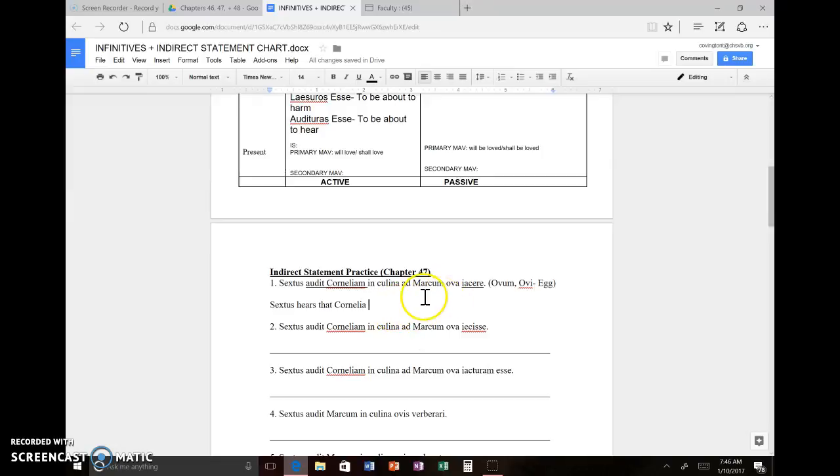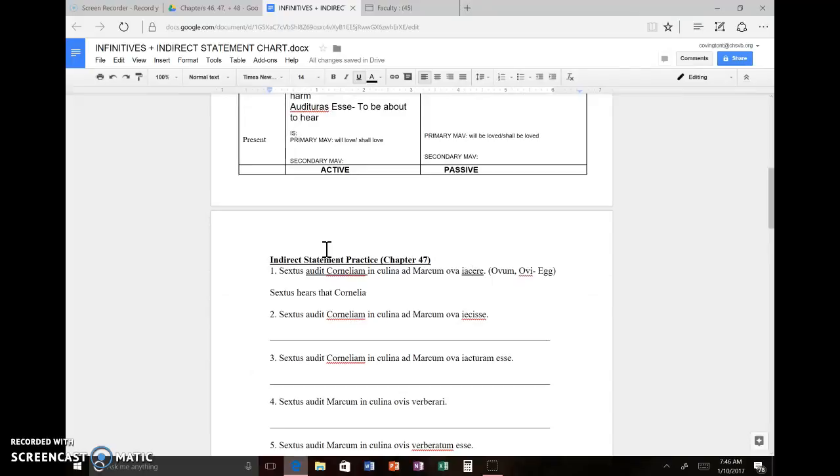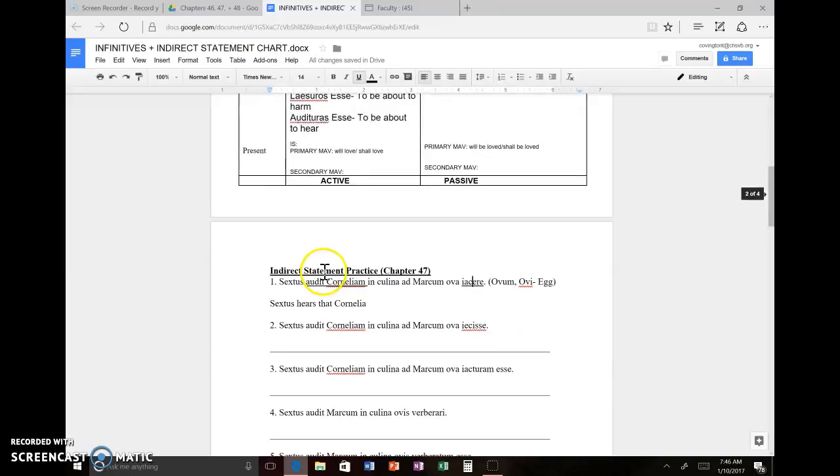Now this is where I have to stop and think for a second. Okay, I need to look at my infinitive. My infinitive here is a present tense infinitive, meaning it needs to happen at the same time as my main verb, which is hears. Okay, so I need that to happen at the exact same time, both in the present. All right, this word means to throw. So I could say Sextus hears that Cornelia, if I wanted to say right now, is throwing eggs in the kitchen at Marcus. And I could obviously throw in the kitchen and add Marcus wherever I wanted to in that sentence.